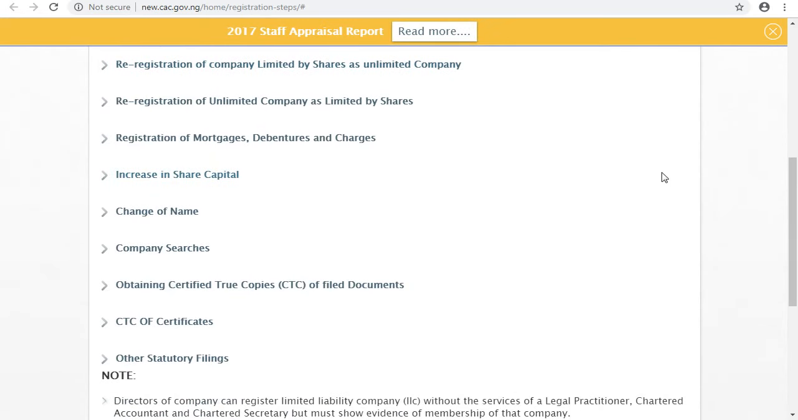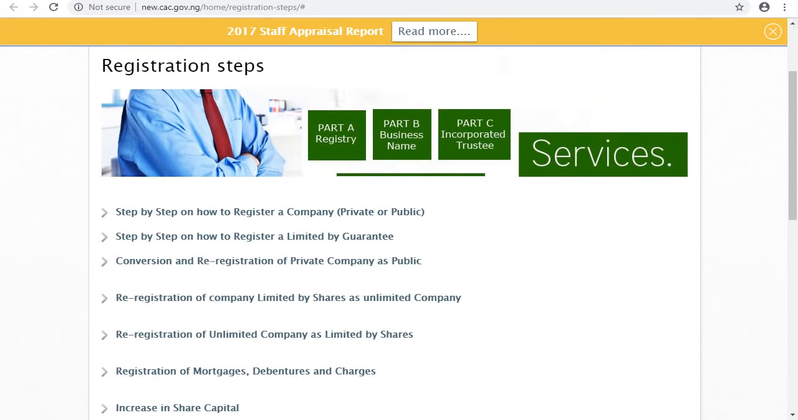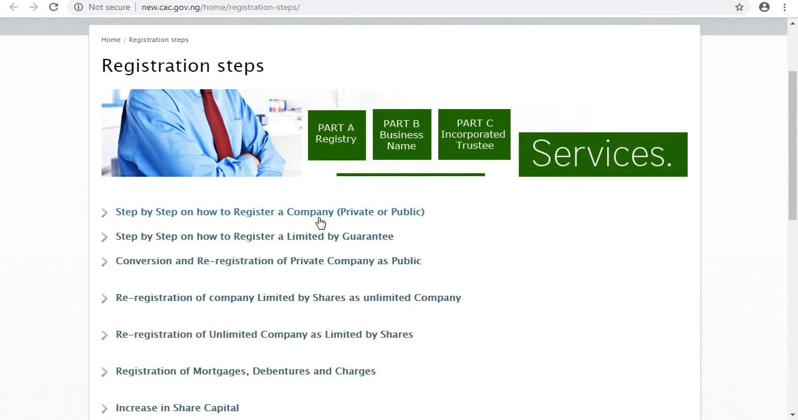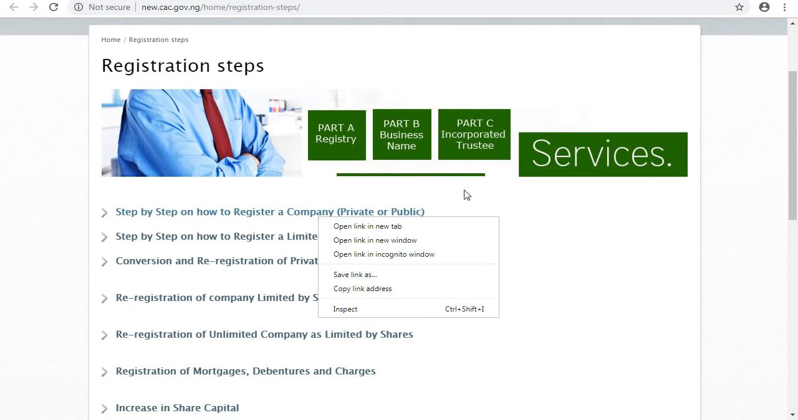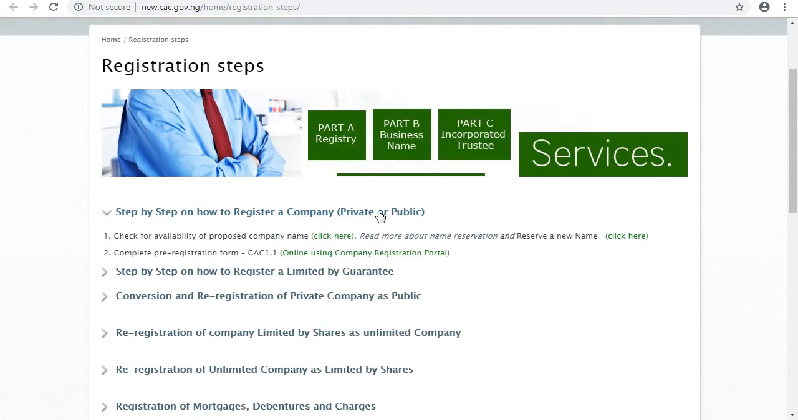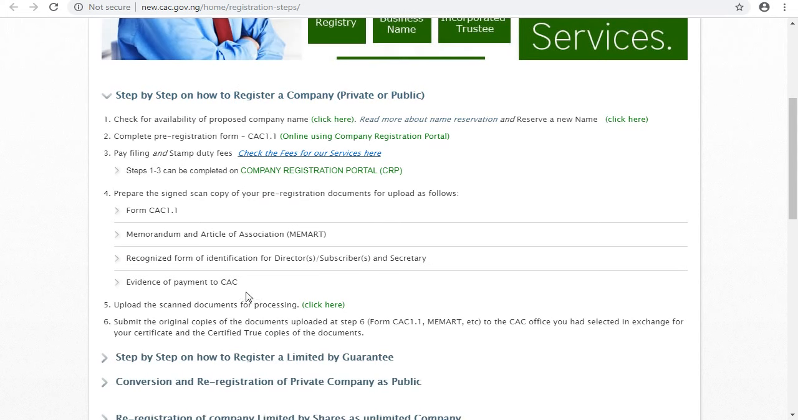It's supposed to take you to the page. Let me check again. Let's close it. So just give a click here. You see the steps. Just click on it. You see the steps that you are required to do. If you want to check availability of a proposed company name, you click here. If a company wants to register, you want to check whether the name is available or not, you just click on this link here.